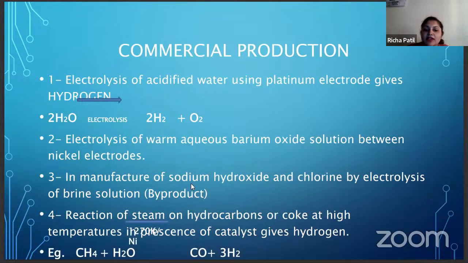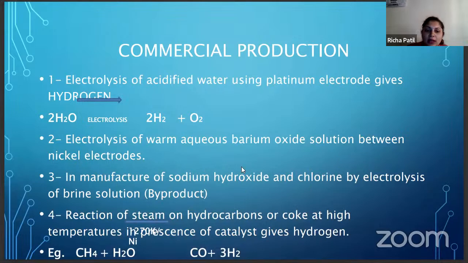Third is the manufacture of sodium hydroxide and chlorine by electrolysis of brine solution. Brine solution is nothing but NaCl solution, salt solution. You pass electric current through a container having brine solution. When you pass the electric current in the brine solution, you know that there are Na+ and Cl- ions.